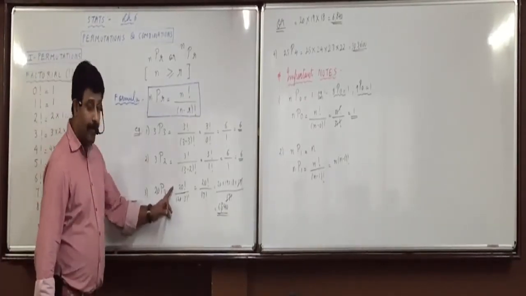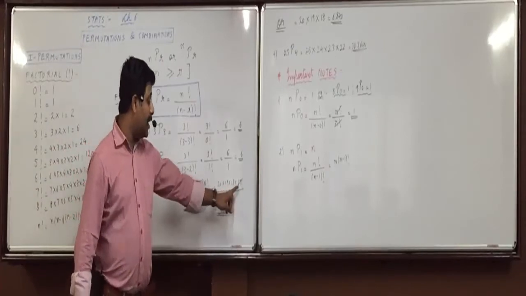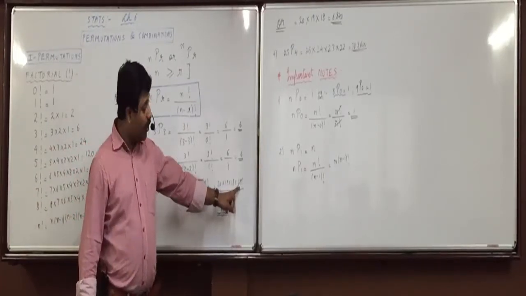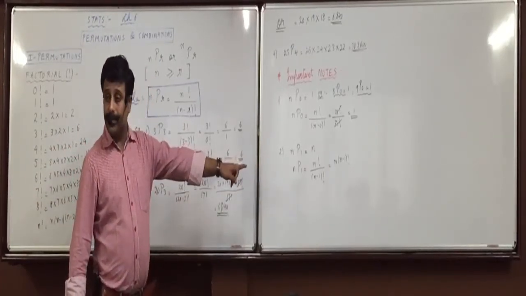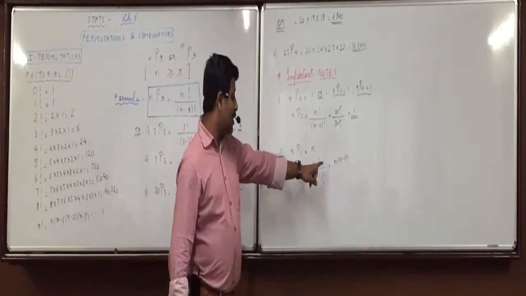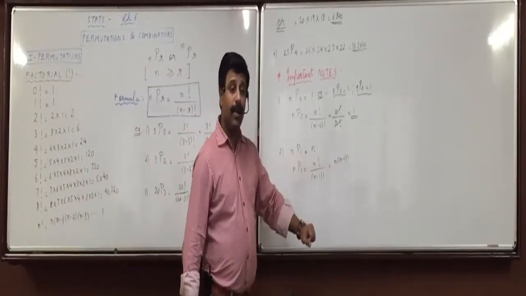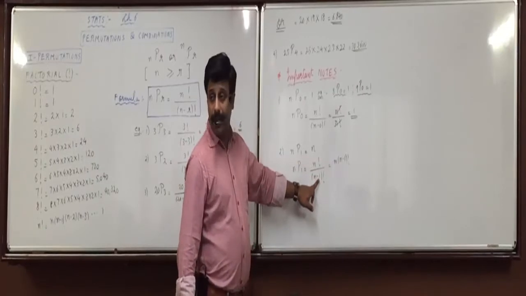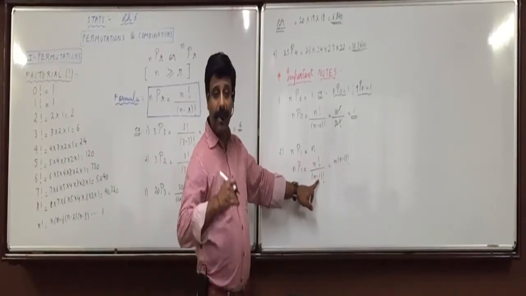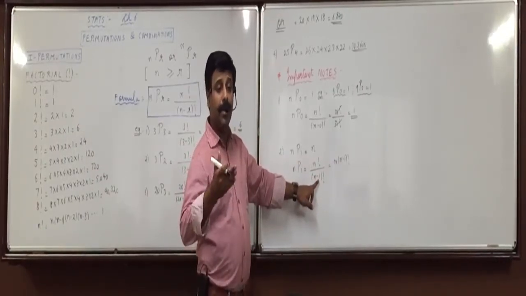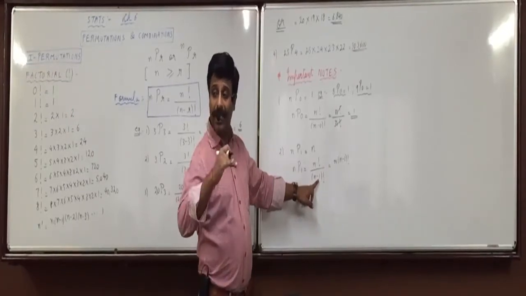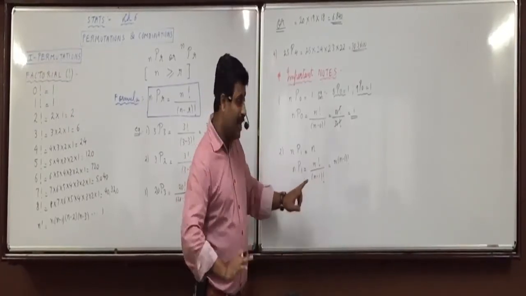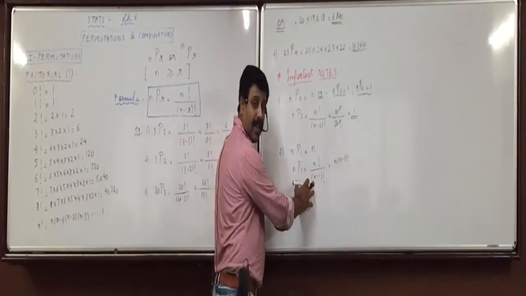And then here I told you, open the numerator up till denominator. What do we have in denominator? n minus 1. So you open n up till n minus 1. If it was n minus 3, then we would have done n, n minus 1, n minus 2, n minus 3 factorial. Okay, here we open n up till n minus 1 factorial.